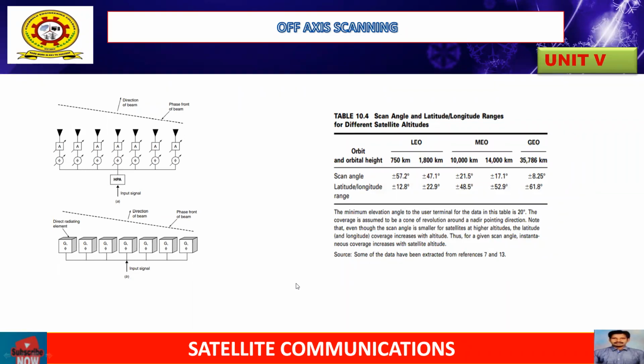So the sum of the many phases and amplitudes generated by the feed horn cluster will be developed by using phased array antenna coverage. Whereas in figure B, phase and amplitudes are controlled by direct radiating devices at the end of the feed line.